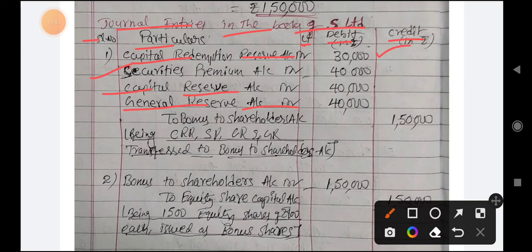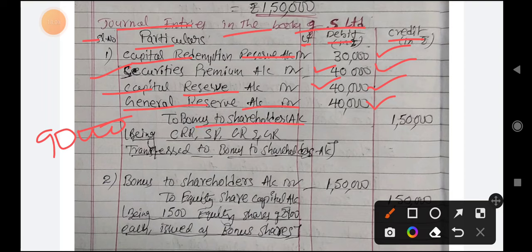CRR 30,000, securities premium 40,000, capital reserve only 40,000, though it is 90,000. 40,000 is sale of plant, that is received in cash, general reserve 40,000.